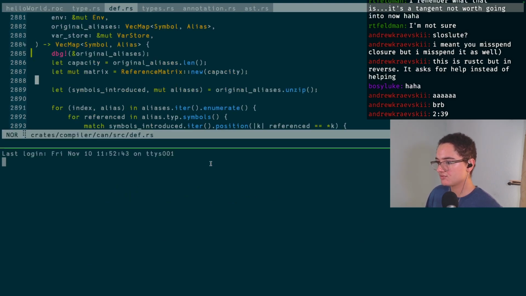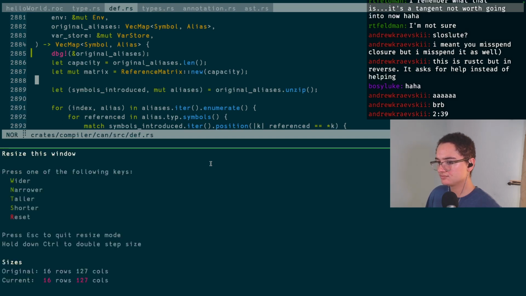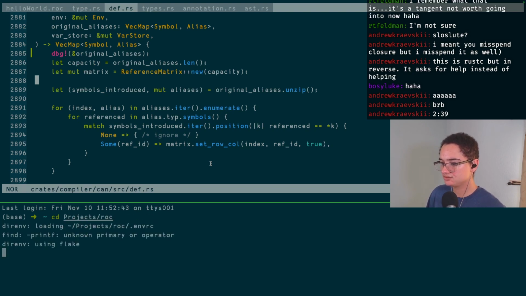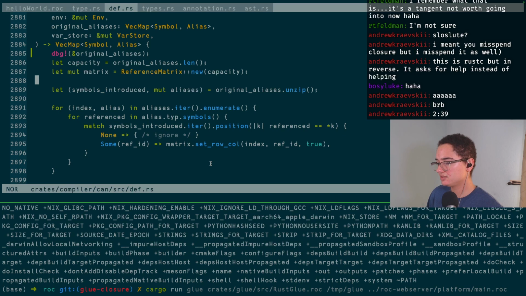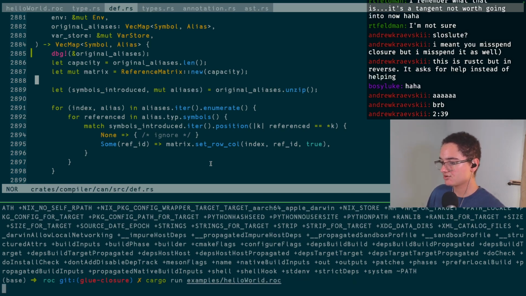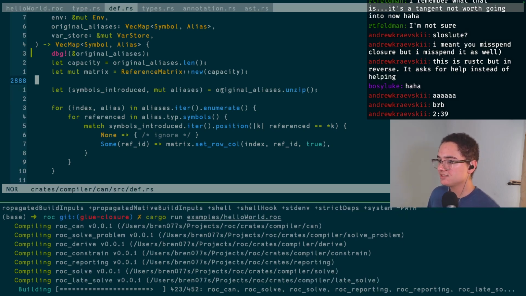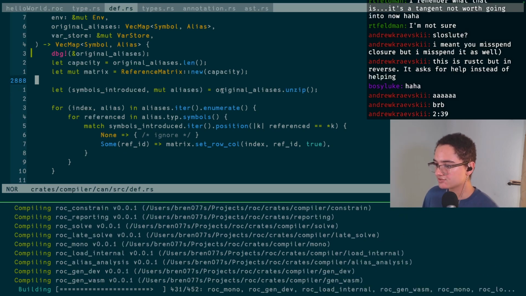Let's just throw a window under here. So we go back into Roc. And we're just going to run examples hello world, because that has the error in it right now. But if I at least can understand the data, I'll have a chance at figuring it out.